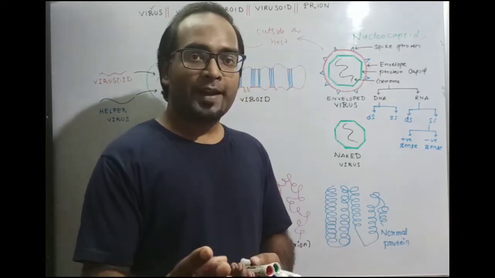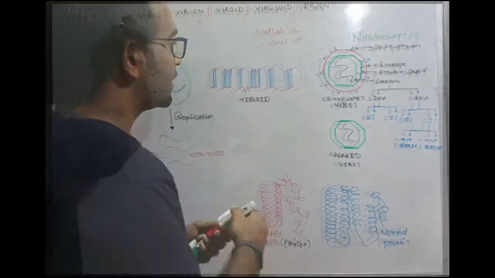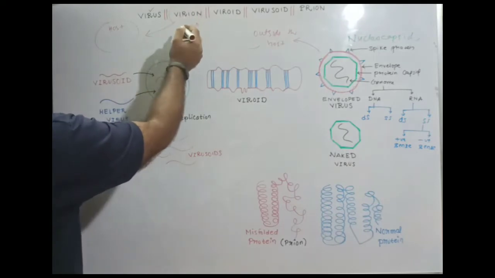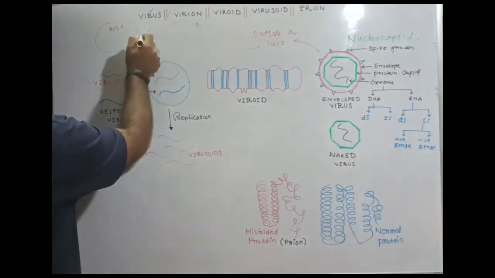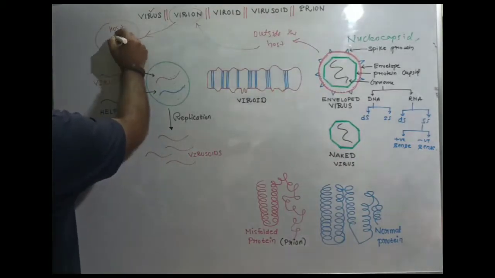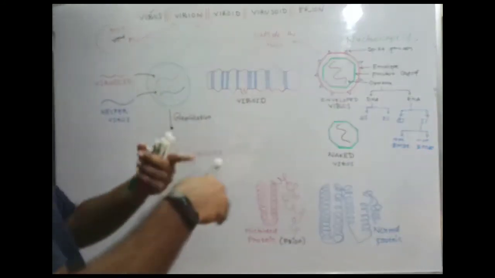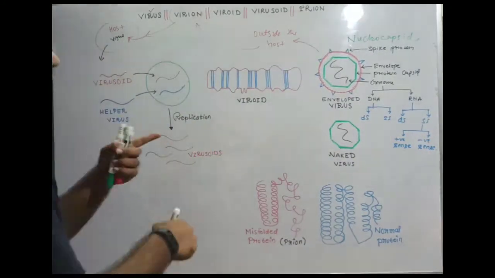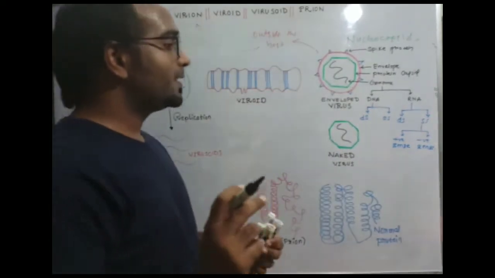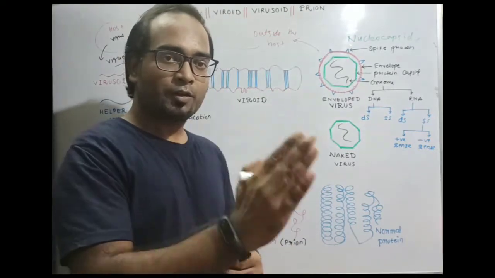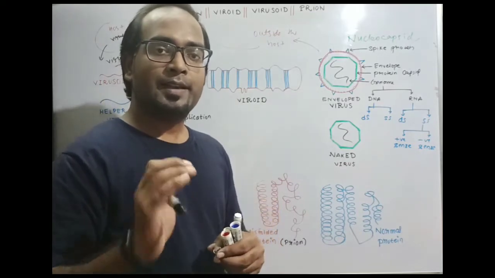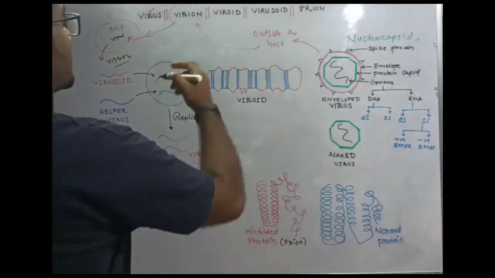And it will infect another host cell. Suppose this is the host cell. Outside the host cell this will be virion, and as soon as it enters the host cell, it will become the virus. Inside the host cell it will multiply, and when it comes out, it will again become virion. I hope you understood the basic difference between virus and virion. Outside the host cell it is virion, and inside the host cell it is virus, and everything else is exactly the same.